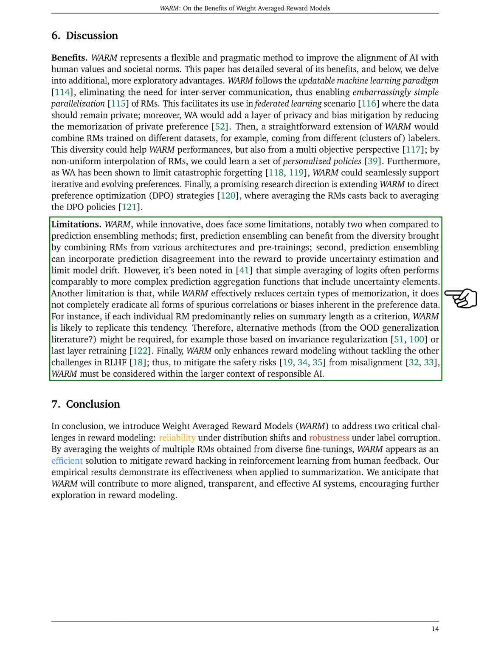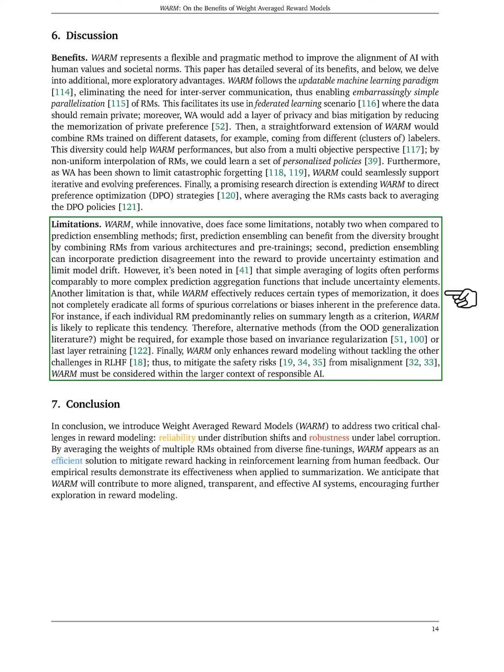include uncertainty elements. Another limitation of WARM is that while it effectively reduces certain types of memorization, it doesn't completely eliminate all forms of spurious correlations or biases inherent in the preference data. For example, if each individual reward model predominantly relies on summary length as a criterion, WARM is likely to replicate this tendency.